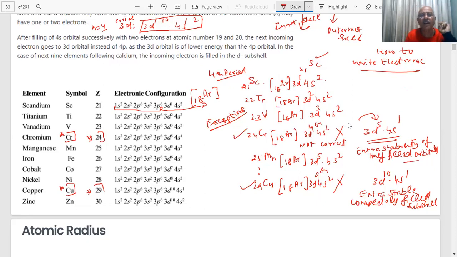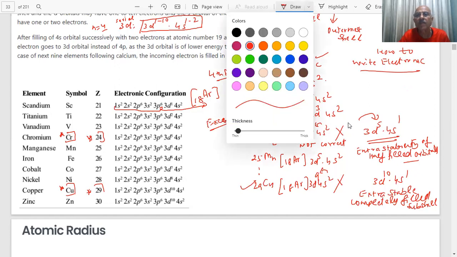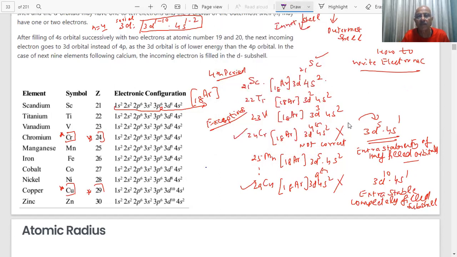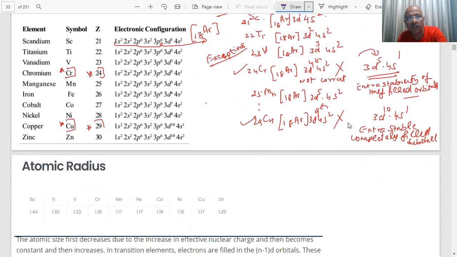Tell me, is there any doubt now? Can you write the electron configuration in the paper? Yes or no? Will you be able to write the electron configuration in the paper? Any doubt? No, sir. Okay, we proceed further.